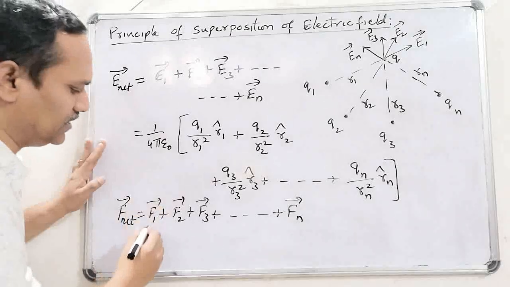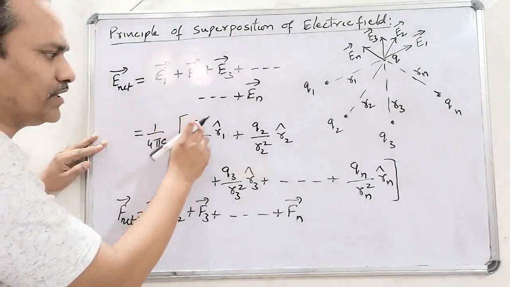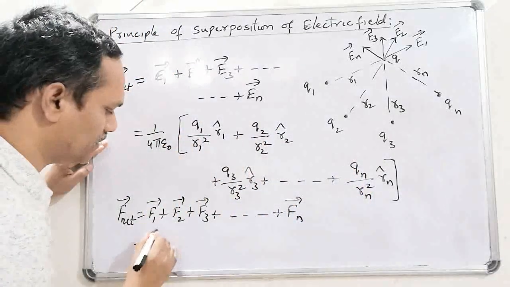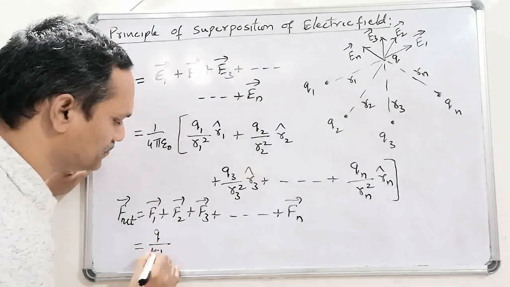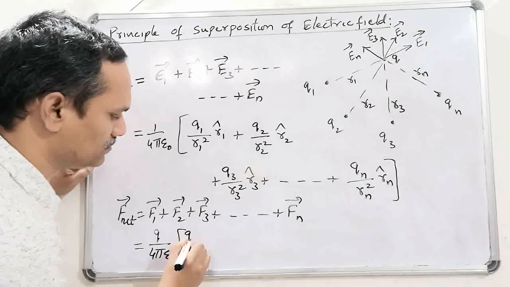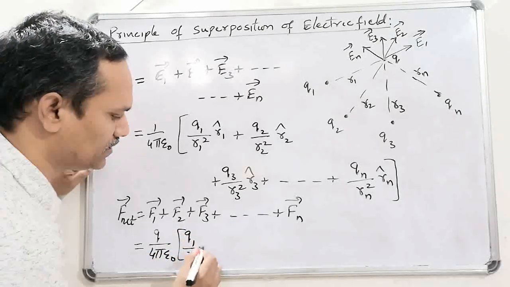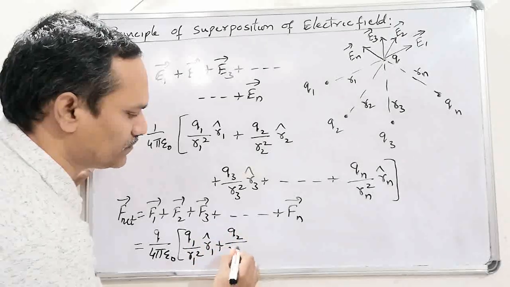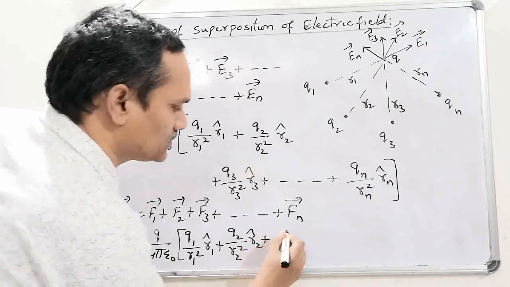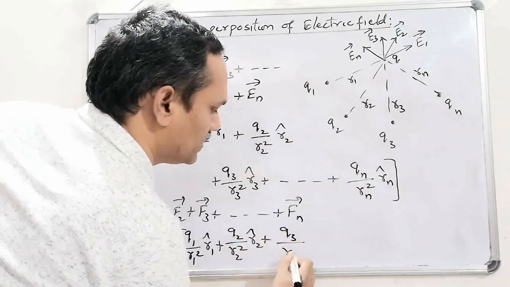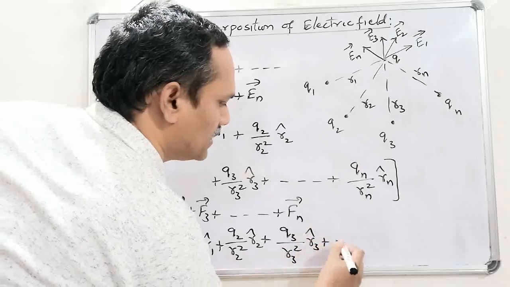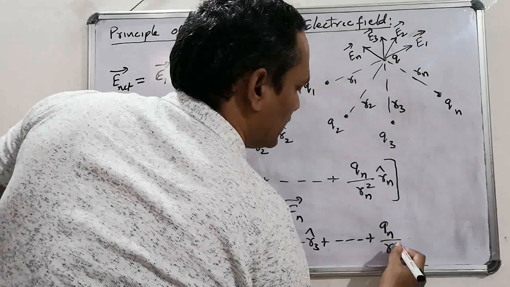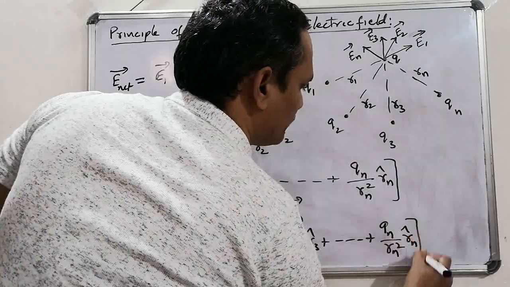That means it is obtained like this: Q1 Q, Q2 Q, Q3 Q, Qn Q. So we can take Q common. We get Q by 4 pi epsilon naught into Q1 by R1 square into R1 cap plus Q2 by R2 square into R2 cap plus Q3 by R3 square into R3 cap plus and so on plus Qn by Rn square into Rn cap.